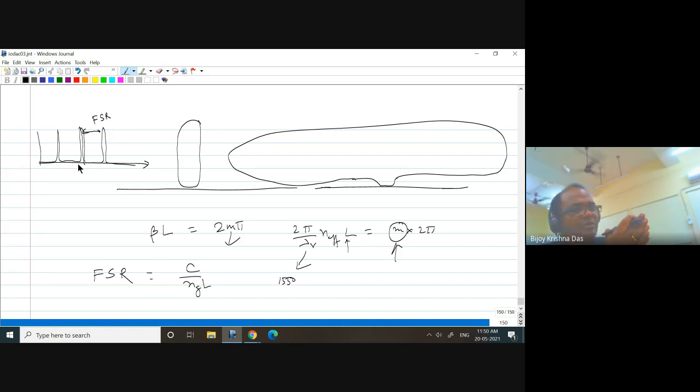So that is what you don't want, because sometimes you can have multiple channels coming and you want only one channel to be resonant. But if you see that some undesired channels are also getting resonance for some other order, m equal to some different order, then that wavelength also will suffer. So that is the reason FSR should not be smaller. So by increasing L, gaining Q value is not a good solution. One problem is footprint. Another problem is that the FSR will reduce.